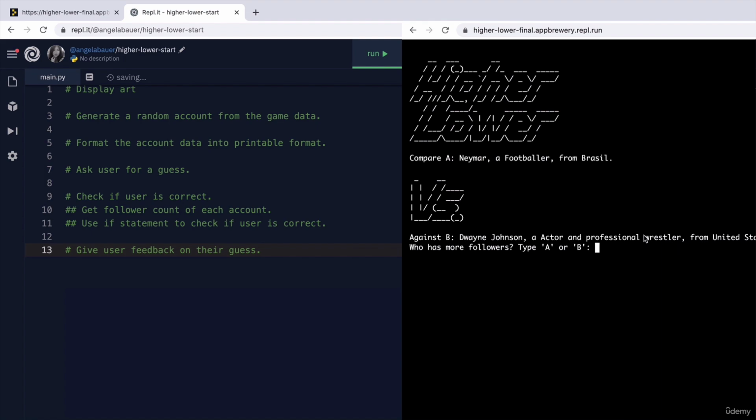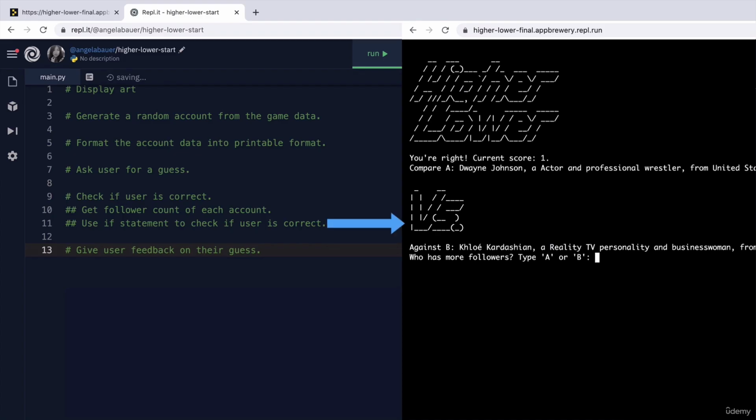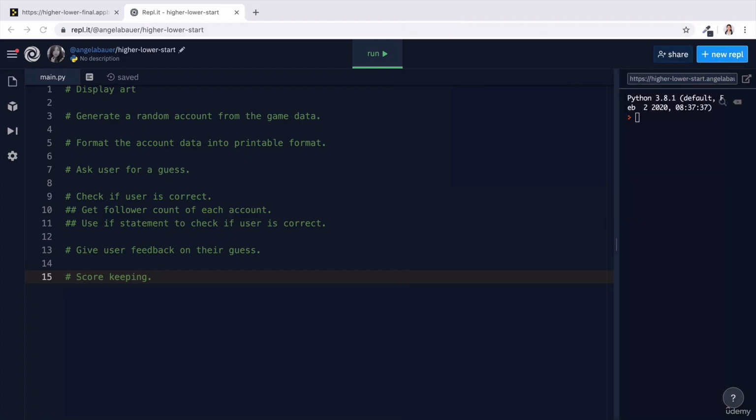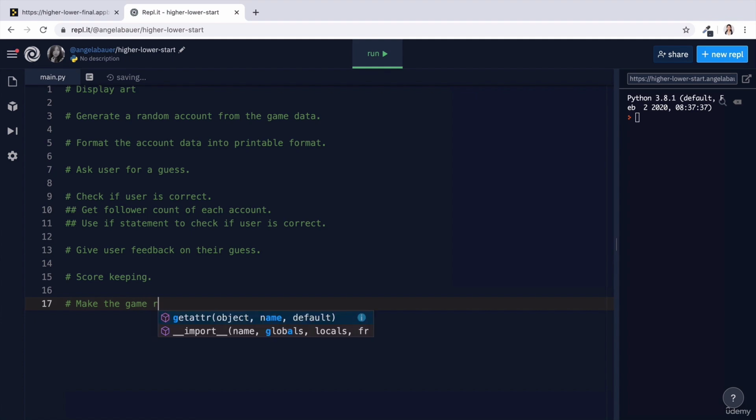So let's say in this case, I guess Dwayne Johnson. Then you see how the game repeats itself, right? It goes back and it takes Dwayne Johnson, puts it in position A, and generates a new account in position B for me to go again. So I get another round because I got it right. So we'll need to address that in our code as well. Have some sort of way to make the game repeatable.